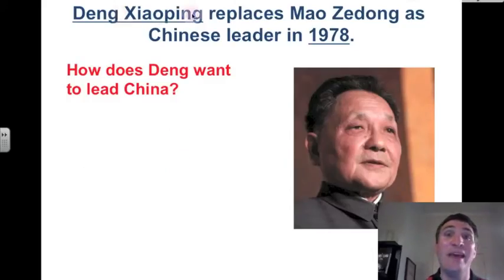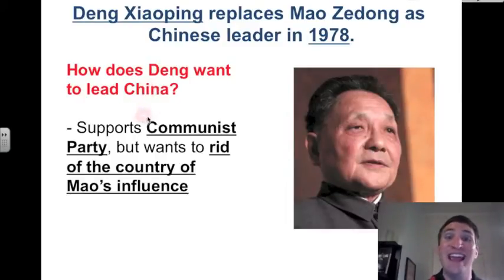Deng Xiaoping, here he is, replaces Mao Zedong as the mainland Chinese leader in 1978. How does Deng want to lead China into the modern world? Well, Deng supports the Communist Party, but he wants to rid the country of Mao's influence.